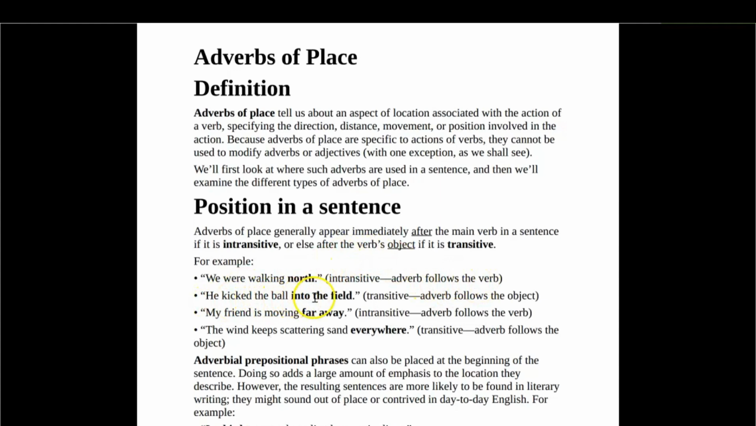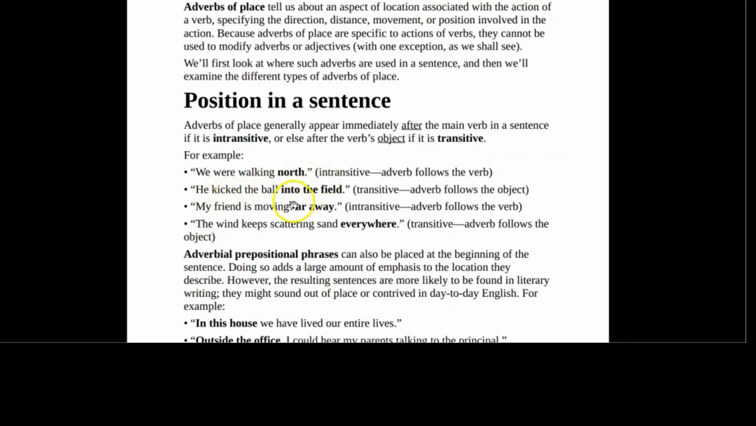He kicked the ball into the field. Because the verb kicked here is transitive, the adverb follows the object, which is the ball. He kicked what? The ball. To where? Into the field. You cannot say 'he kicked into the field the ball'. It doesn't sound really good. My friend is moving far away. That's an intransitive verb. The wind keeps scattering sand everywhere. That's an adverb that follows the object.